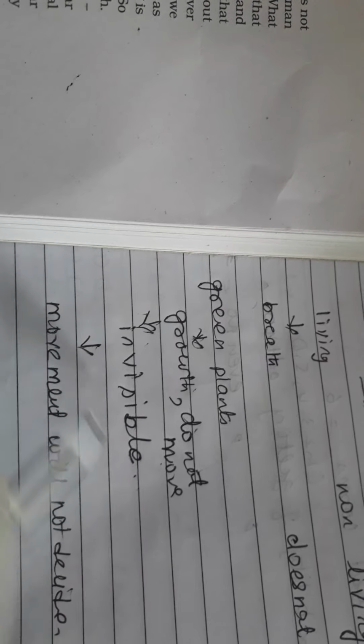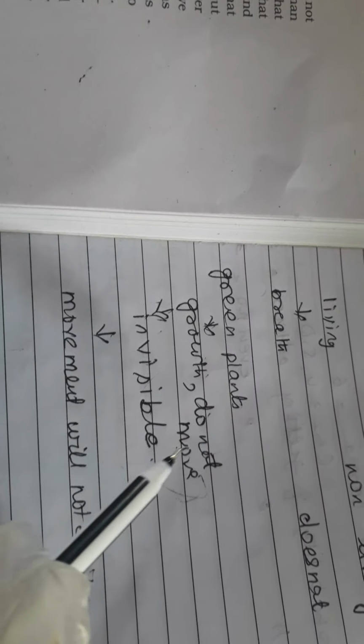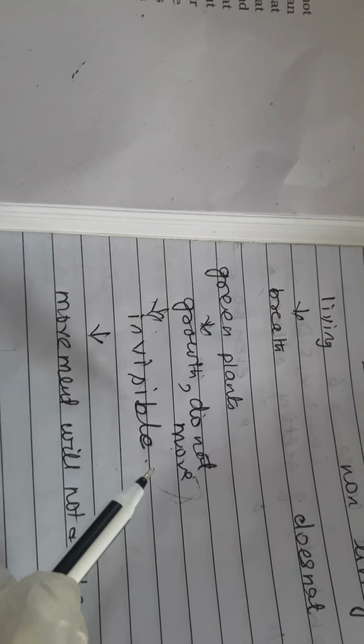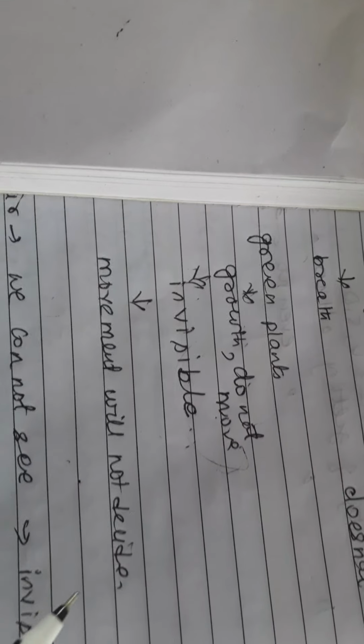Why? Because in case of plants, what are the characteristics of living organisms? The main one is that they move. But in case of green plants, they will not move, and yet we say they are living organisms. So only movement will not decide whether the given substance is living or not.